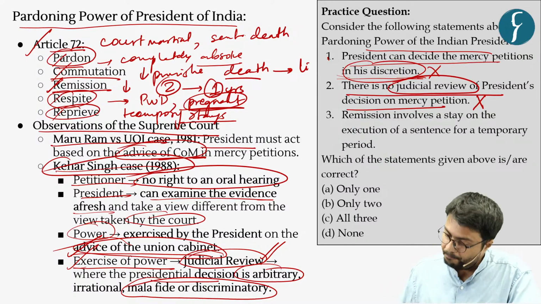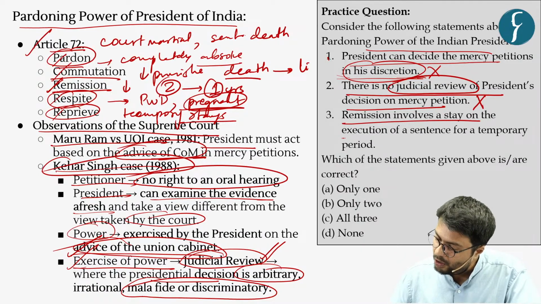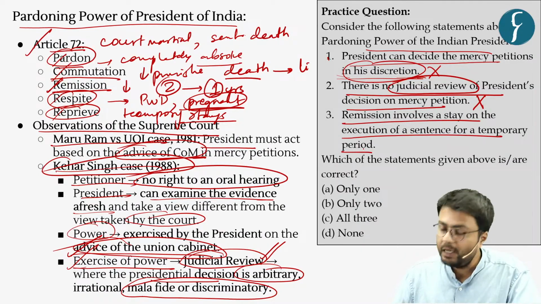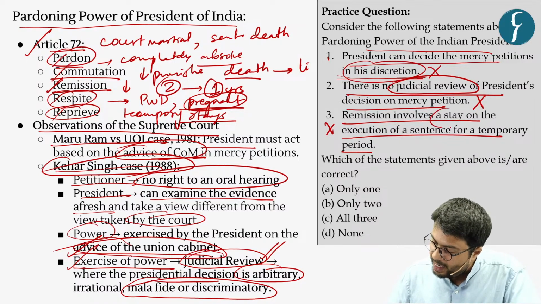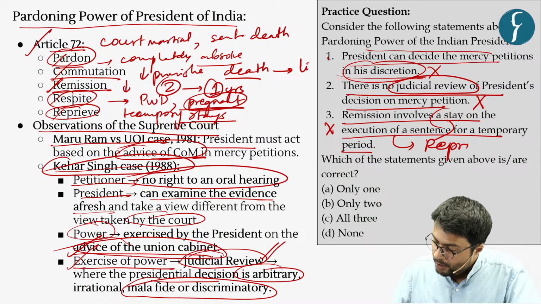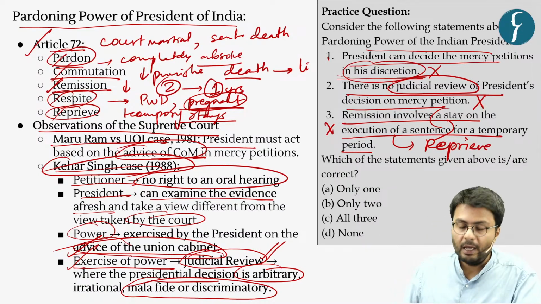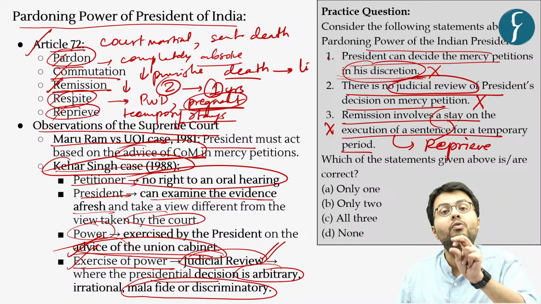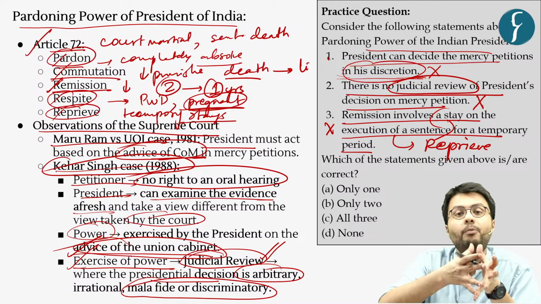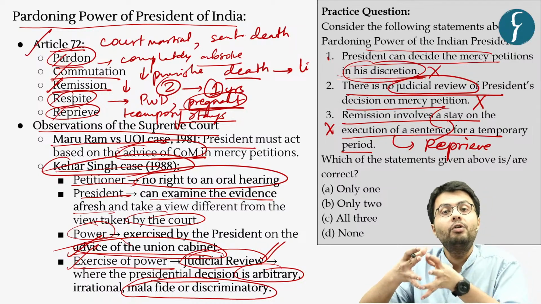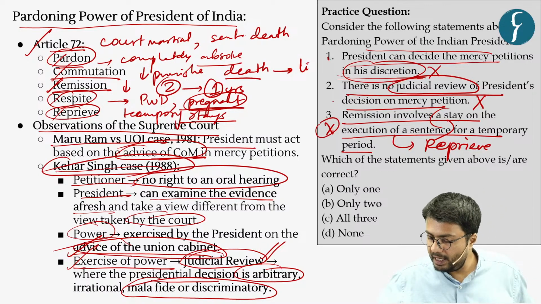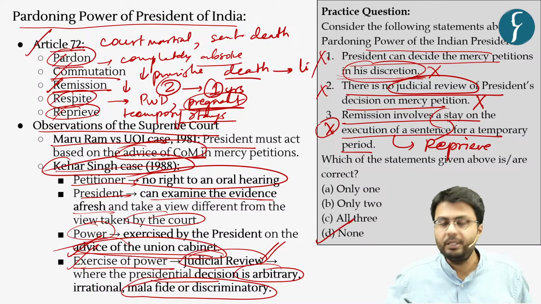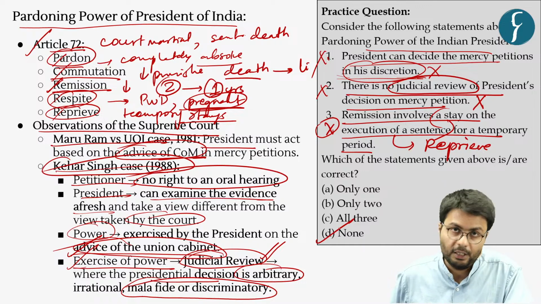Further, remission involves a stay on the execution of the sentence for a temporary period, which again is incorrect, because the stay on the execution of sentence can be done through the provision of reprieve and not remission. Remission reduces the quantum of punishment, that is, from 2 years the punishment can be reduced to a period of 1 year. Understood? So as all these three statements are incorrect, hence option D is the right answer to this practice question.